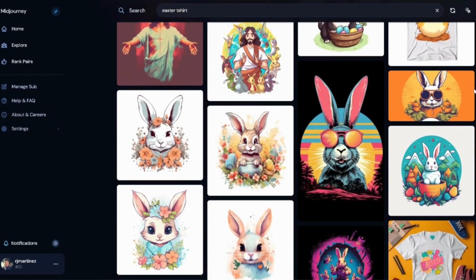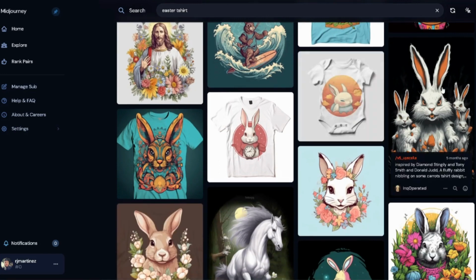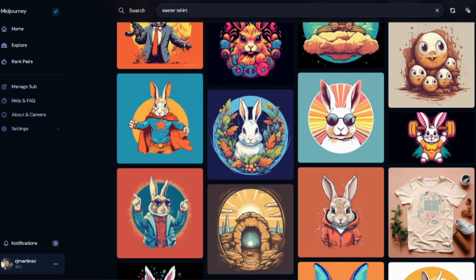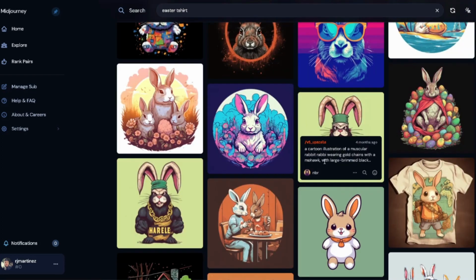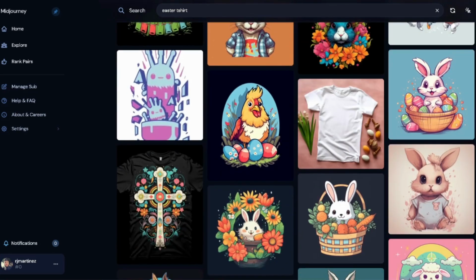This is a cool one. Look at the color scheme going on right there. That one's legit. Come down a little bit more. Ooh, little mean looking bunnies right there, right? Look at that one. That was a cool one. A little powerlifting bunny, right? What is this? A muscular rabbit wearing gold chains. That's cool. So different ideas like that.